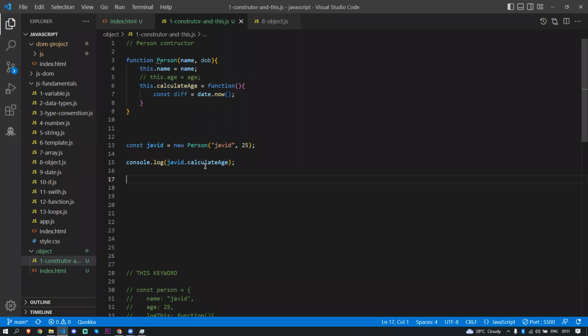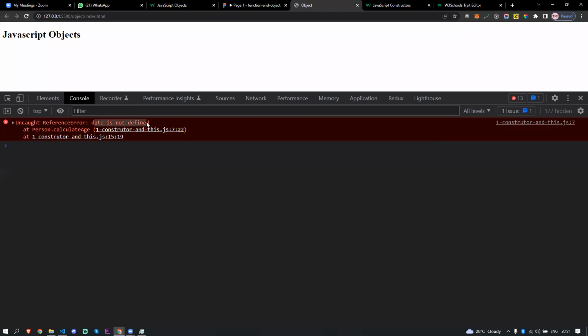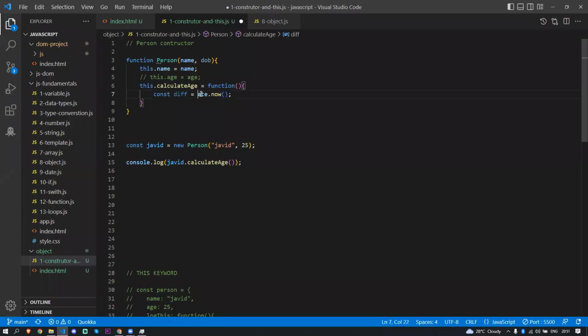How do you call the function outside when you create the function? Using the function name, and what do you do in the next step? You call the parenthesis, right? Yeah, parenthesis. So if I save this, I can see Date is not defined. Okay, the problem is this. I'll just keep a small d. You see, now the d is a constructor. That's why they're using a capital letter.